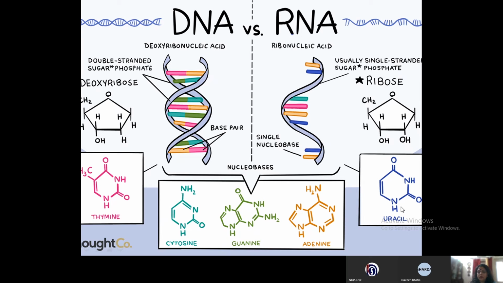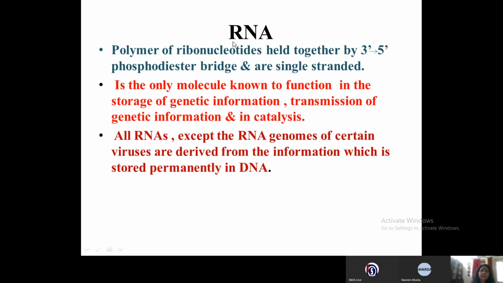Adenine will pair with uracil and guanine will pair with cytosine. So adenine pairs up with uracil and gets complementary base pairing with the attachment of two hydrogen bonds. Now RNA is a polymer of ribonucleotides held together by a 3'5' phosphodiester bridge and is single stranded, like we saw in the diagram before.